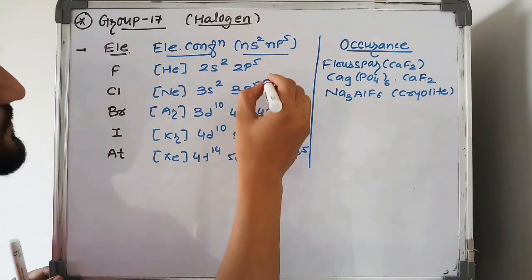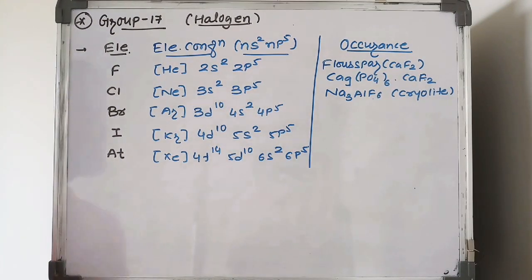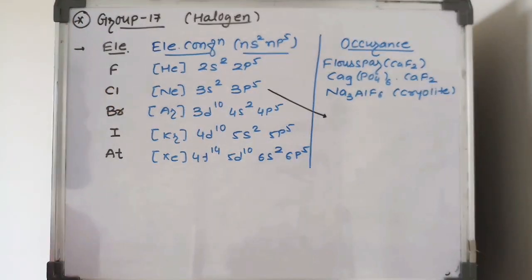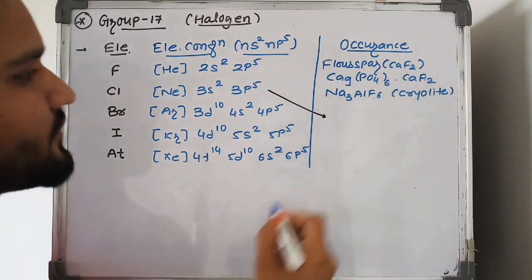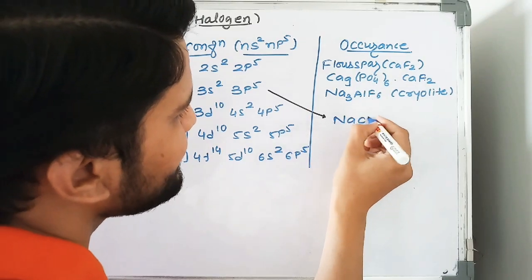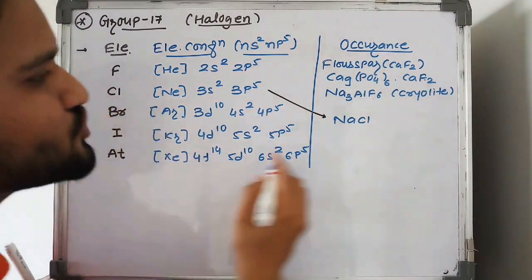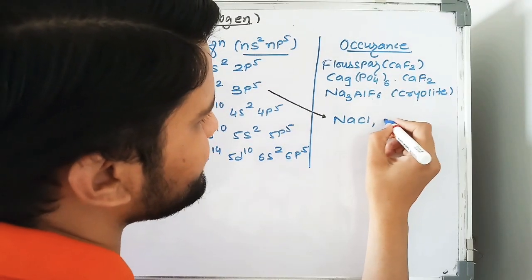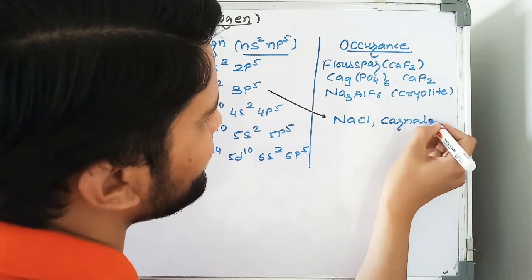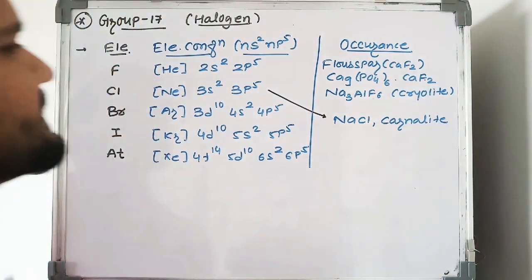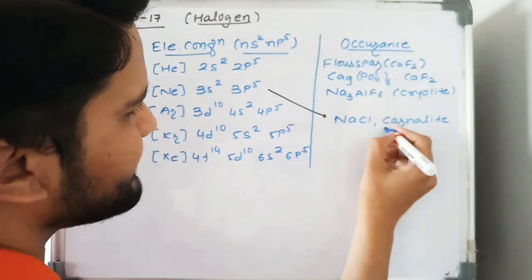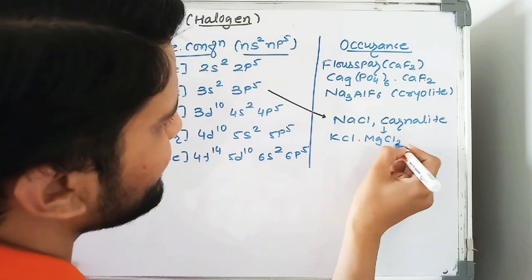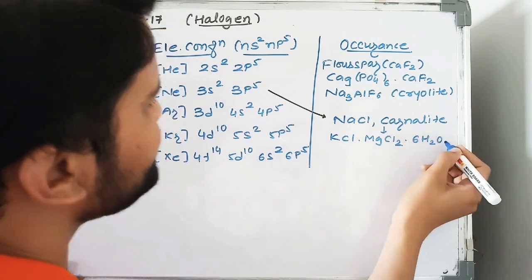Now chlorine. Chlorine, bromine and iodine are obtained from seawater. Chlorine is obtained from salt, NaCl. It is also obtained from carnallite. The formula for carnallite is KCl·MgCl2·6H2O.